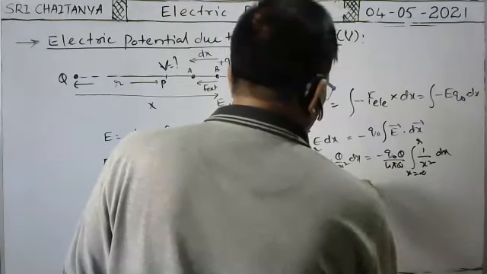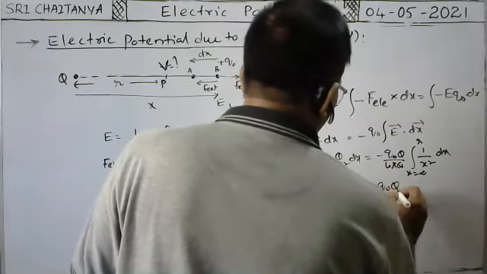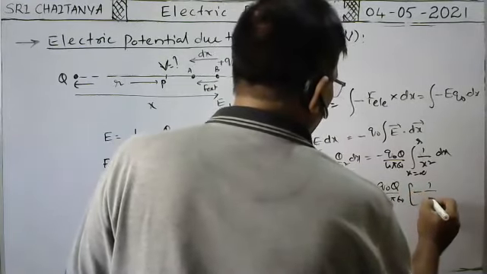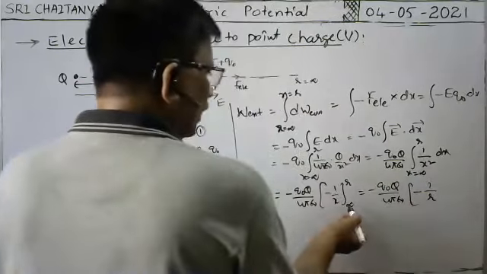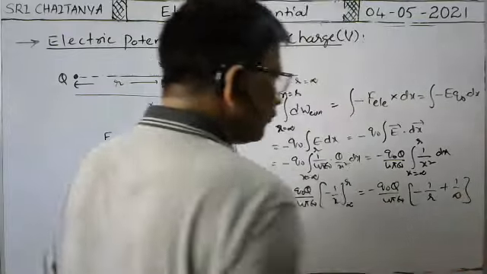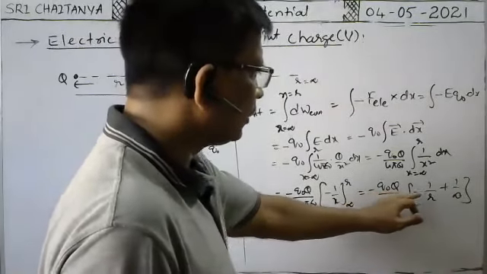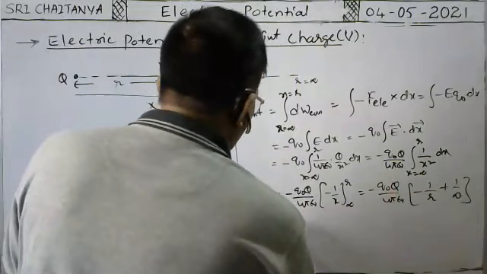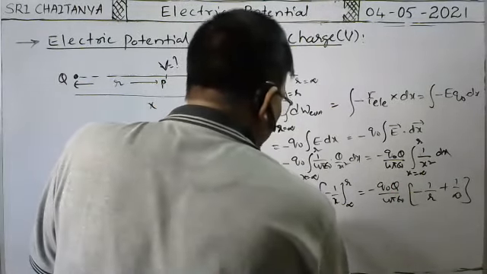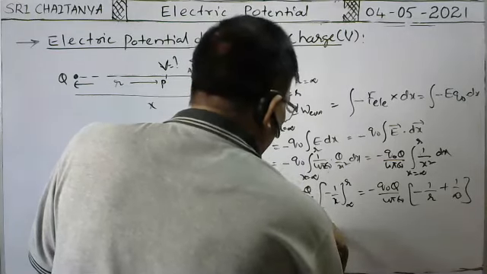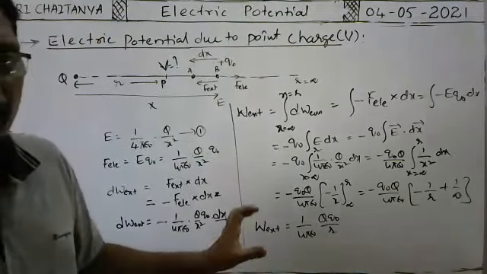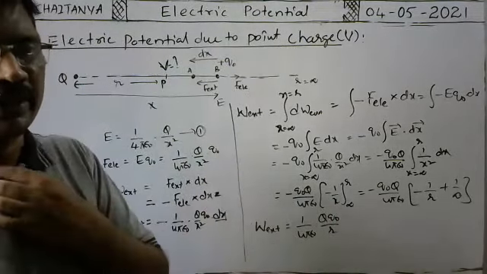Limits infinity to r. So minus Q naught Q by 4 pi epsilon naught into first upper limit. Minus 1 by, instead of x, you write r. Before substituting lower limit, you put minus sign. Minus or minus, you will get plus 1 by infinity. 1 by infinity means 0. Minus of this one into minus of 1 by r. So minus means plus. So external work done is equal to plus 1 by 4 pi epsilon naught into Q naught by r.